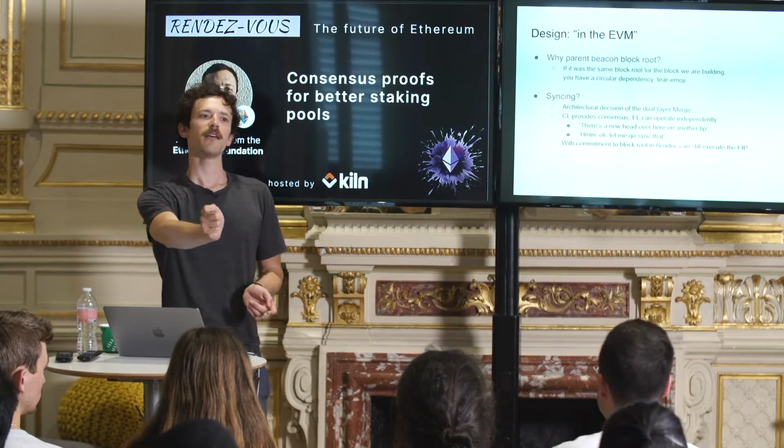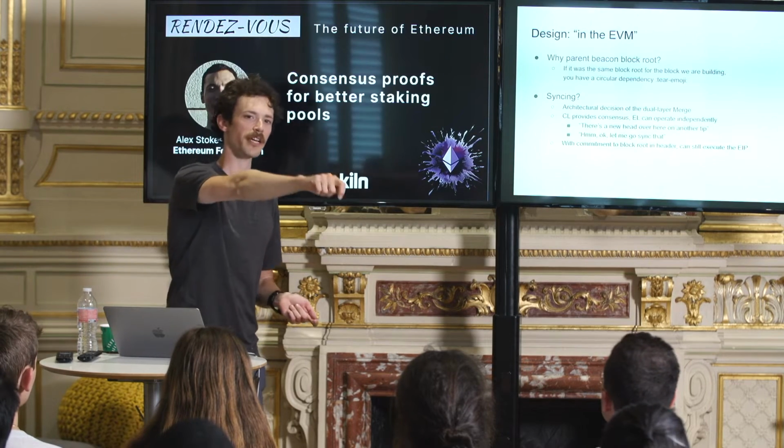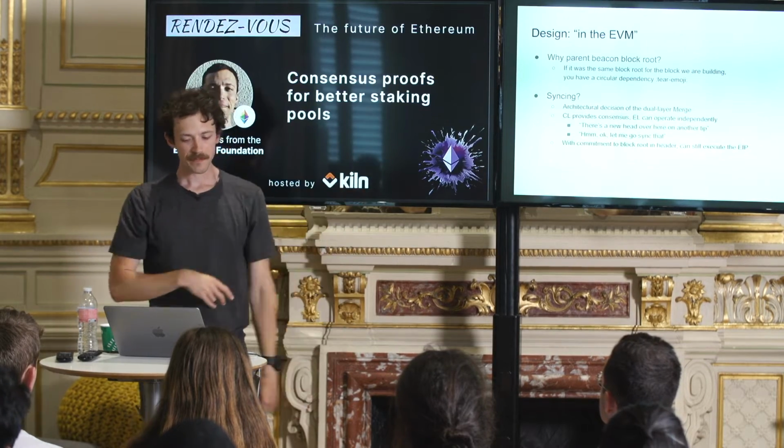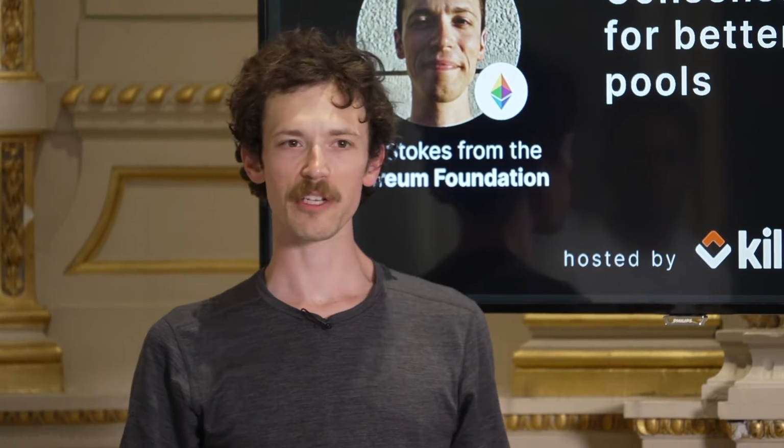So some questions that immediately come up is why the parent beacon block root? Well, it's what I said. You have this circular dependency. If you try to use the block root of the current block, it just doesn't make sense. There's a syncing question. This is an architectural decision of the merge. You want the EL and CL to be as independent as possible. And so what that looks like is the CL could say, here's the tip of some chain. It could then turn around the next slot and say, here's the tip of some other chain. And the EL may not know about this. So then it needs to run off and sync this other fork of the chain. And it's nice to just have these be as uncoupled as possible. If they worked in lockstep synchronously, it wouldn't be as nice.